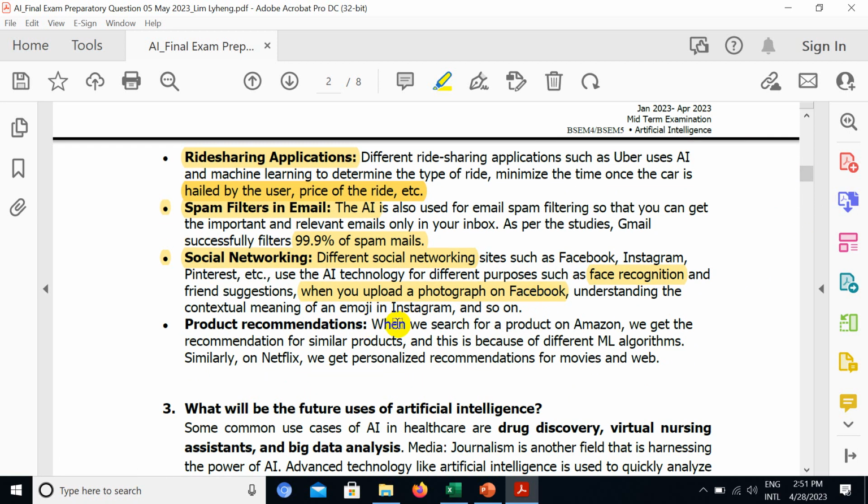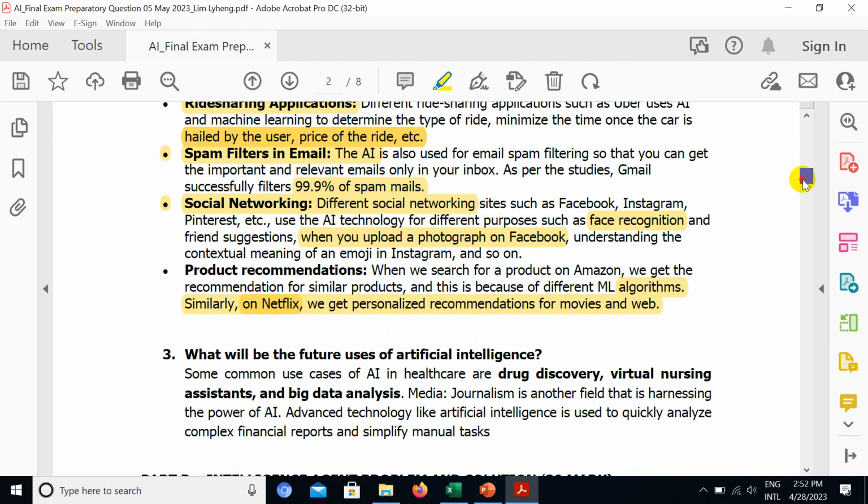So when you go to Google and search for a product, we will get a recommendation for a similar product. So this is because of a machine learning algorithm, right? Similarly, on Netflix, we can get a personal recommendation for a movie and web series. So which movie you want to watch? You will see a kind of recommendation from Netflix, right?